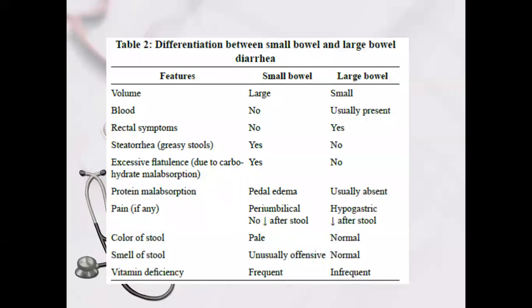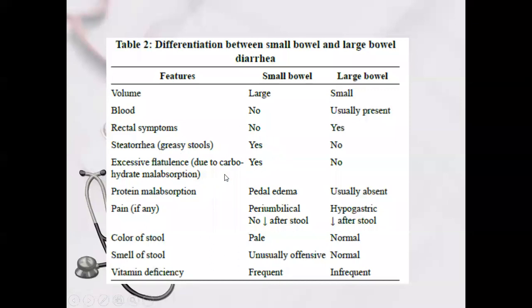Then there are some points to differentiate small bowel diarrhea from large bowel diarrhea. What is the volume of the diarrhea? Large volume will be in small bowel involvement. Is there blood or not? Blood will usually be present in large bowel diarrhea, if the colon is involved. Rectal symptoms will be in the large bowel. Steatorrhea, greasy stools, will be in the small bowel. They are very difficult to flush out, like in celiac disease.